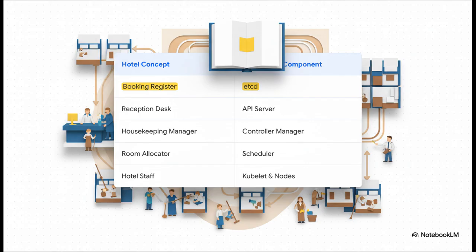The controller manager is like the head of housekeeping, always walking around making sure every room is in the state it's supposed to be in. The scheduler is the person who decides which room each guest gets, and the kubelets, they're the hotel staff, the ones who actually go and clean the rooms or deliver room service. And notice, every single one of them, from the front desk to the cleaning crew, they all look at that one central booking register to figure out what they need to do next.